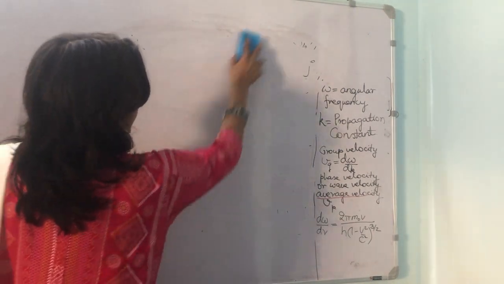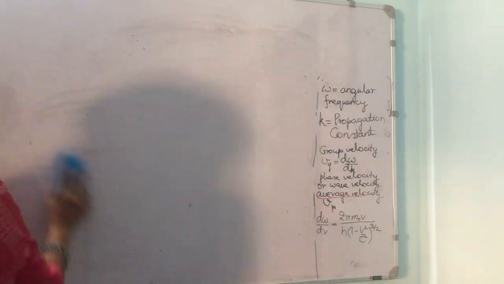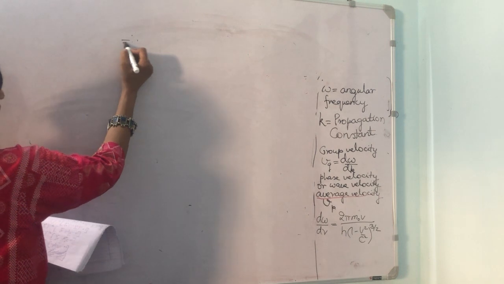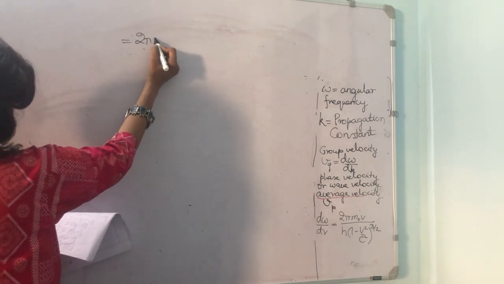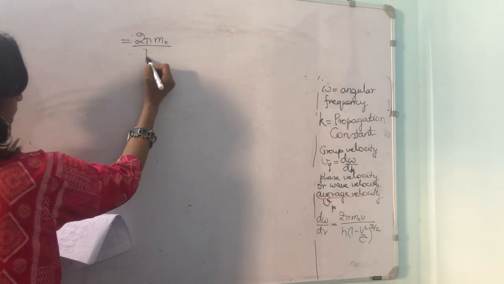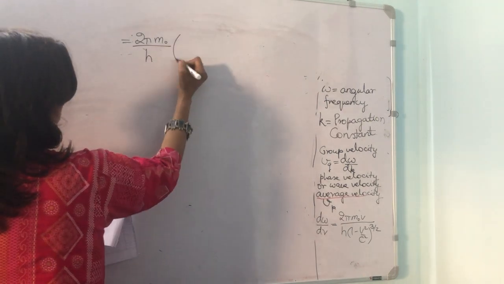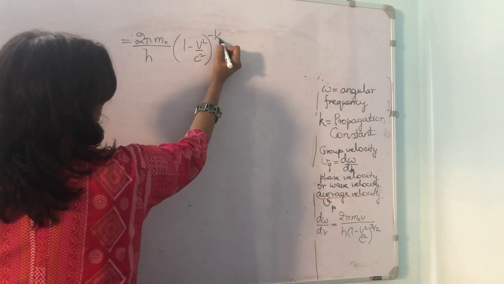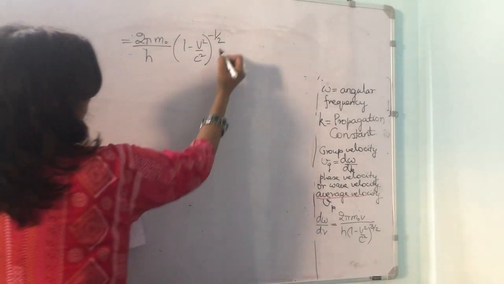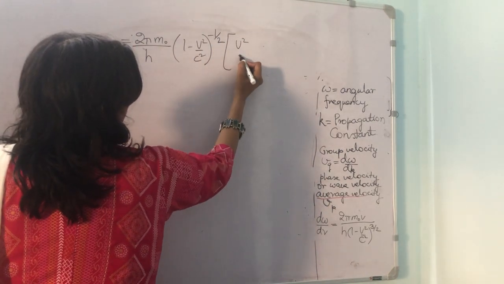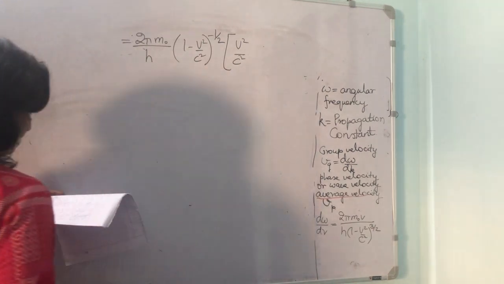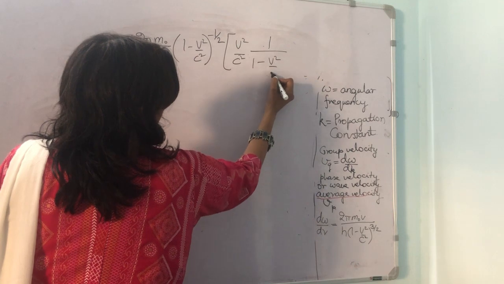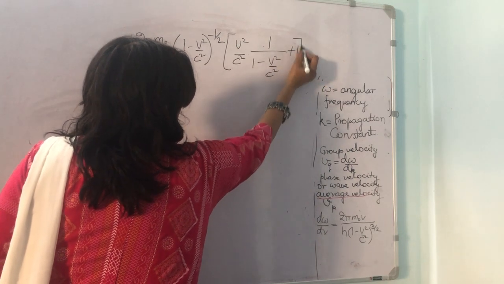Now taking that under root sign common, this expression reduces to 2 pi m naught upon h into (1 minus v square by c square) to the power of minus half into v square, which we have divided by this, upon (1 minus v square by c square) plus 1.